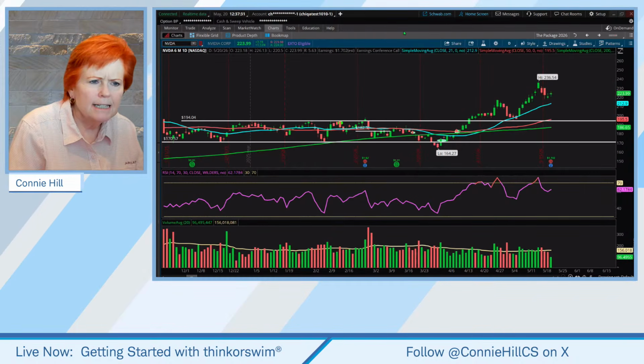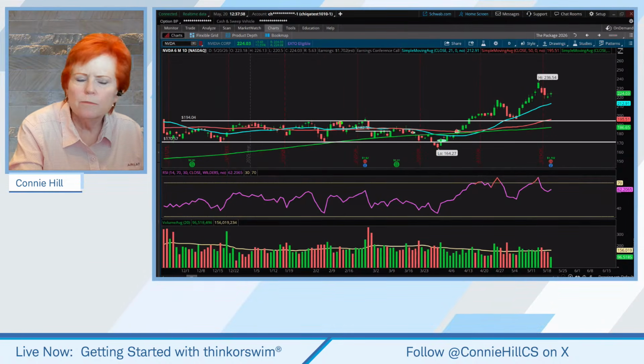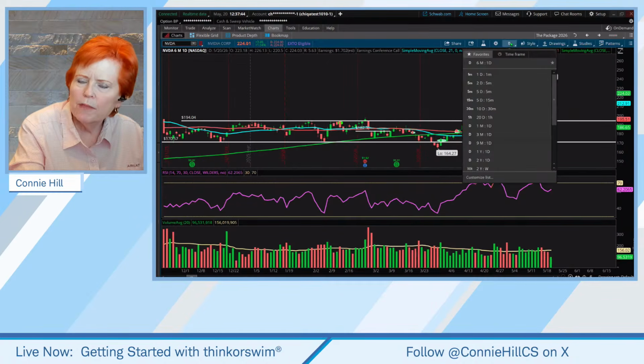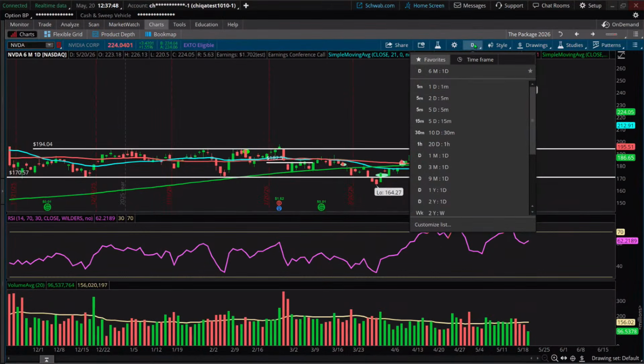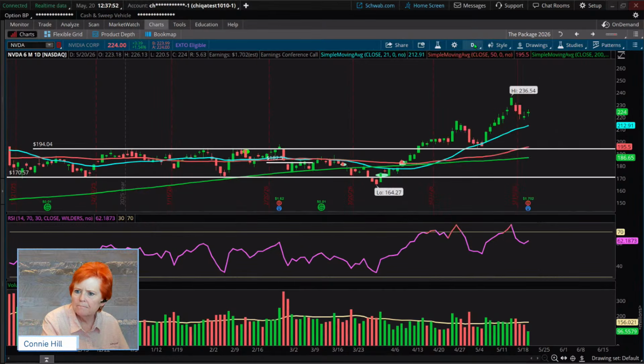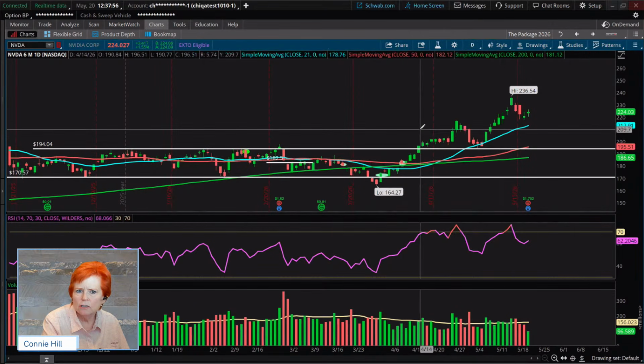Next up, let's talk about zooming in and zooming out here for a minute. Now I have this set up on what was this chart when I pulled it up? Oh, that one happened to be a 6-month chart. So that, saved as part of the style, is a 6-month chart instead of a 1-year chart, okay? Well, what if I want to zoom in and see today's price action a little nicer?